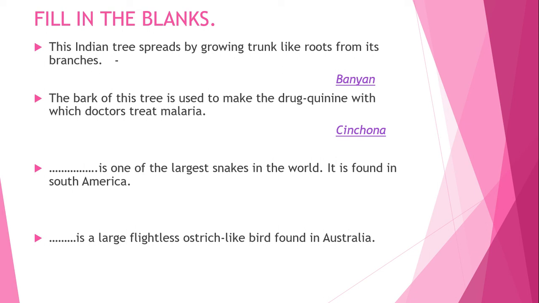Then next one, dash is one of the largest snakes in the world. It is found in South America. The name of this snake is anaconda. Anaconda is one of the largest snakes in the world. It is mainly found in South America. Next question. Dash is a large flightless ostrich-like bird found in Australia. So the answer of this question is emu. E-M-U. Emu is a large flightless ostrich-like bird found in Australia.